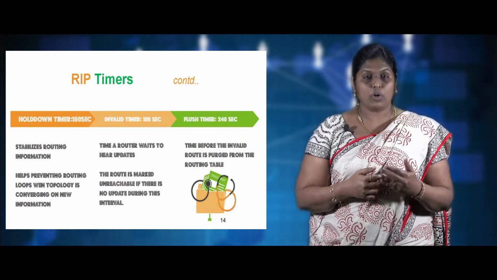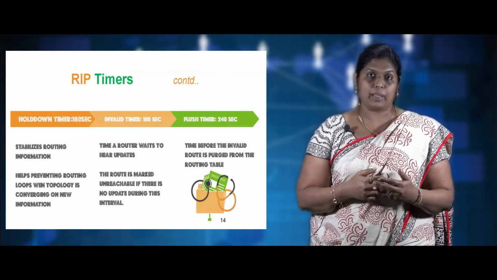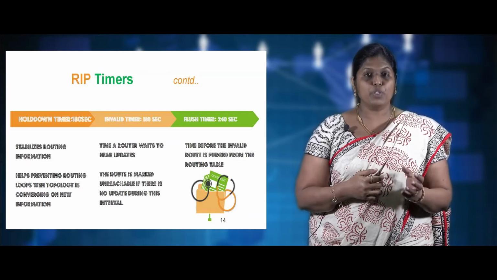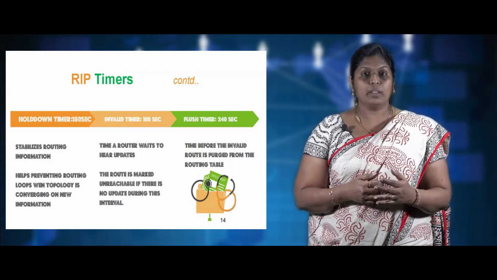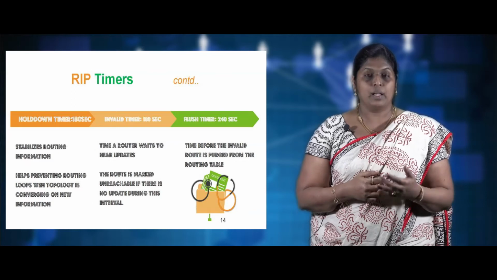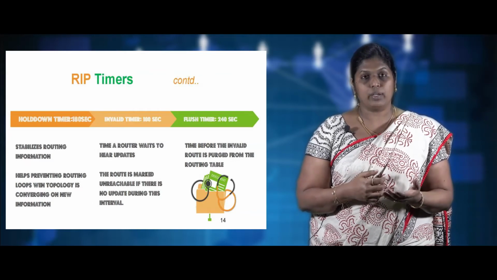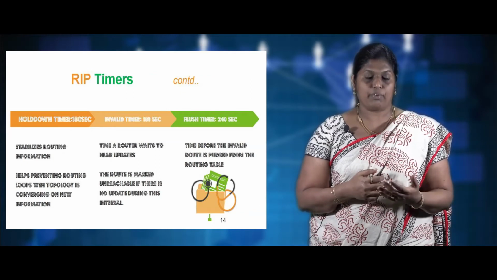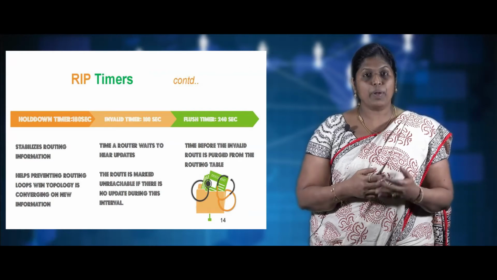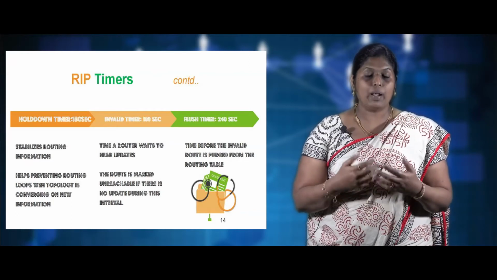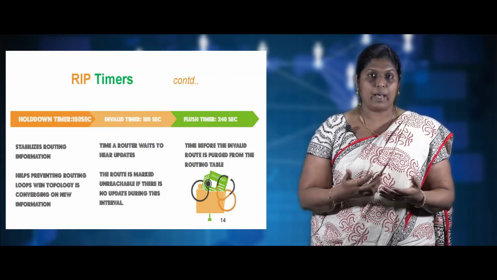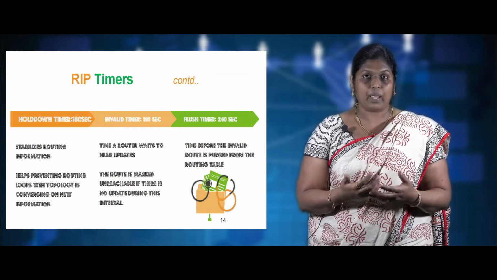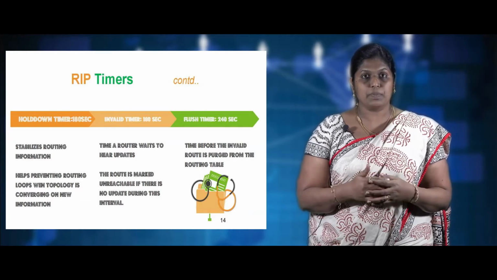The second category we call the flush timer. This is the time before the invalid route is flushed from the routing table, and this is set to 240 seconds. The third type of timer we call the hold down timer, and this stabilizes the routing information. It also prevents the router from getting into invalid or looping formats, and this prevents topological changes when they are made. This prevents the looping concepts also.